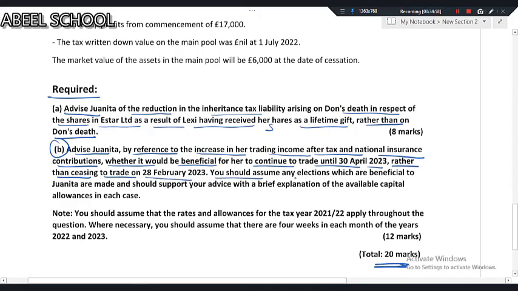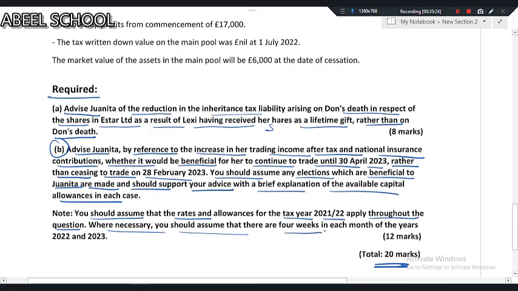You should assume that any elections which are beneficial to Juanita are made and should support your advice with a brief explanation of the available capital allowances in each case. You should assume that rates and allowances for the tax year 21-22 apply throughout the question. Where necessary, you should assume that there are 4 weeks in each month.